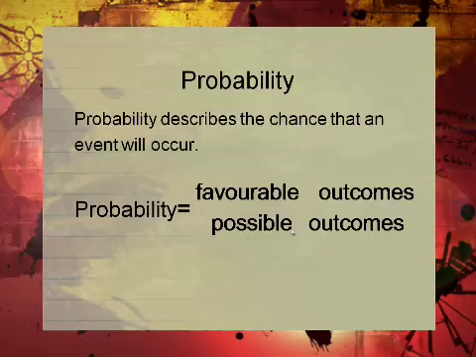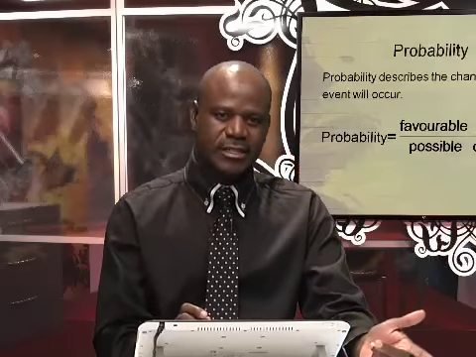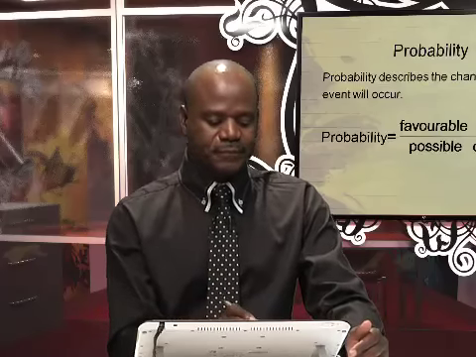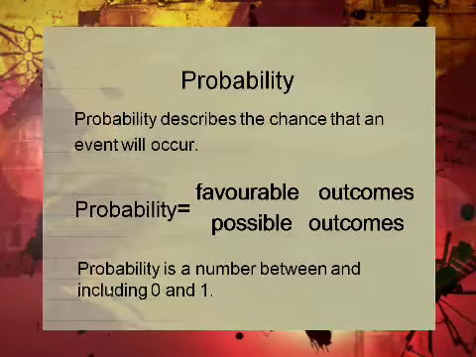This fraction mustn't be greater than 1. It goes only up to 1 as your answer. Should you get your answer greater than 1, it means something is wrong. Probability can be 0, yes, but it ranges from 0 up to 1. So something in between is acceptable, not less than 0 and not more than 1. We say probability is a number between and including 0 and 1.